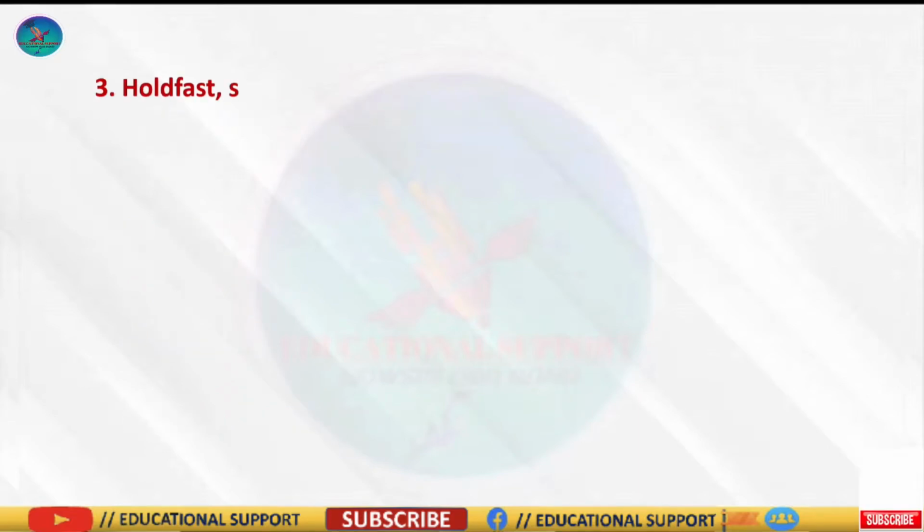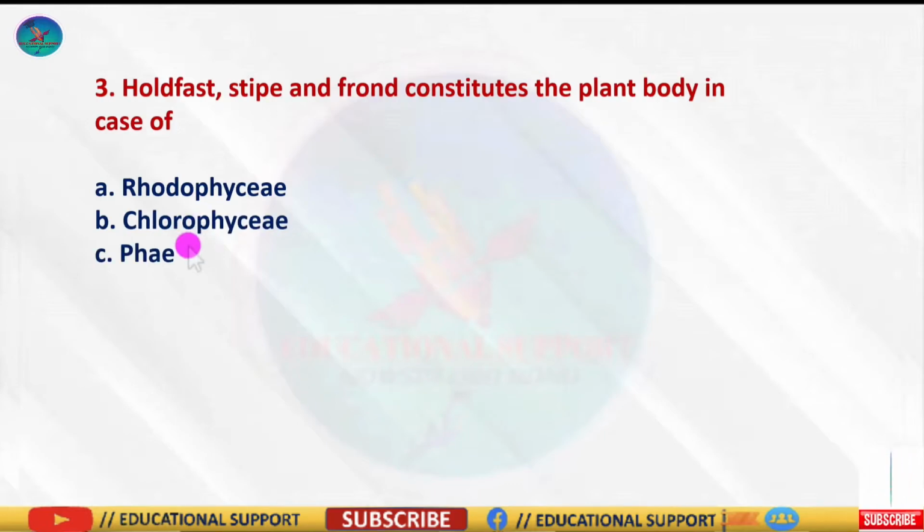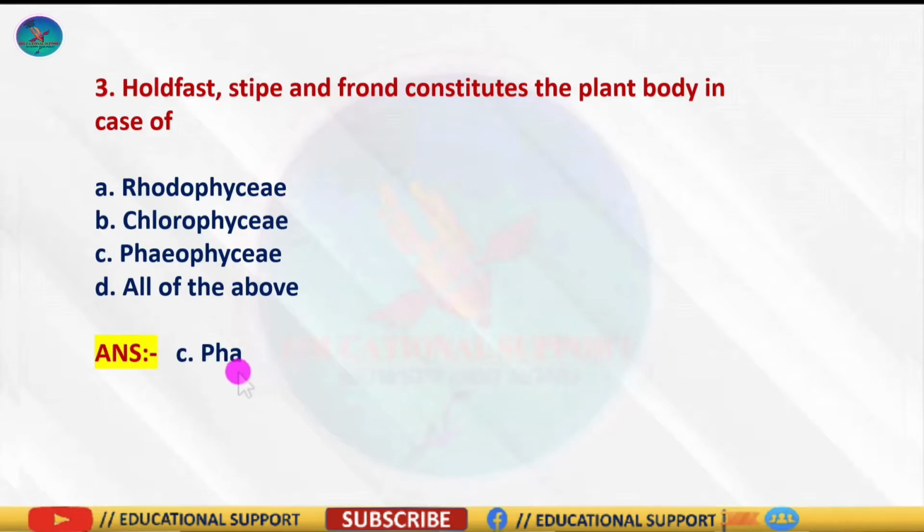Question number 3: holdfast, stipe and frond constitute the plant body in case of, and the options are Rhodophyceae, Chlorophyceae, Phaeophyceae, and the last one is all of the above. So the correct answer is option C, Phaeophyceae. Because in the members of class Phaeophyceae, the plant body is usually attached to the substratum by a holdfast and has a stalk called stipe and a leaf-like photosynthetic organ called frond.